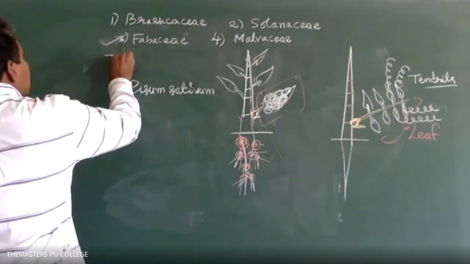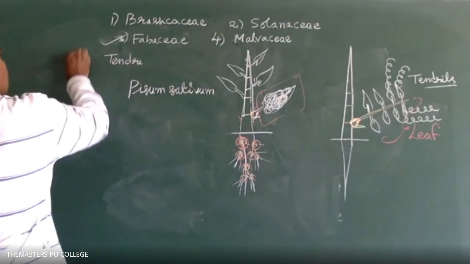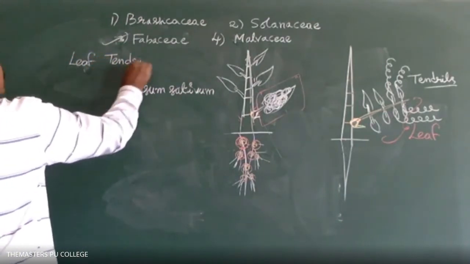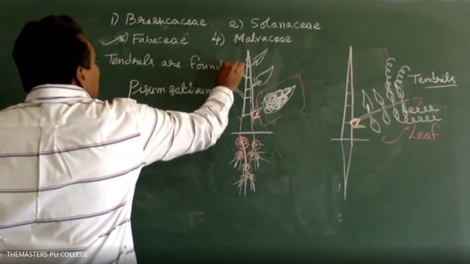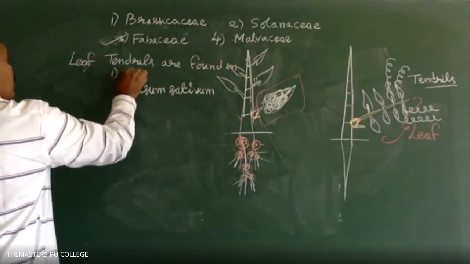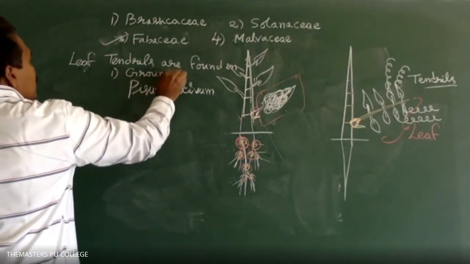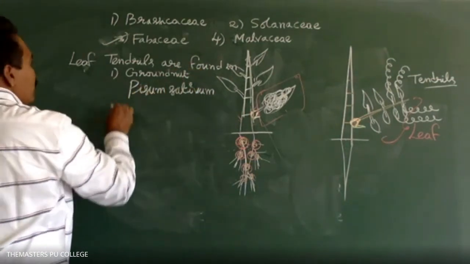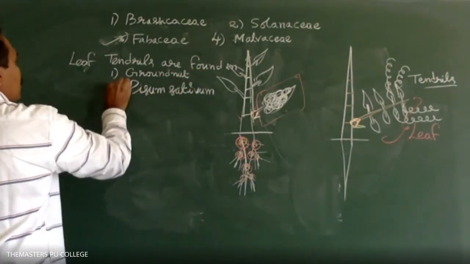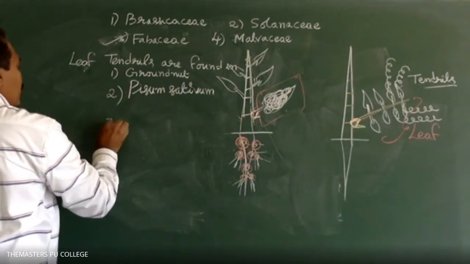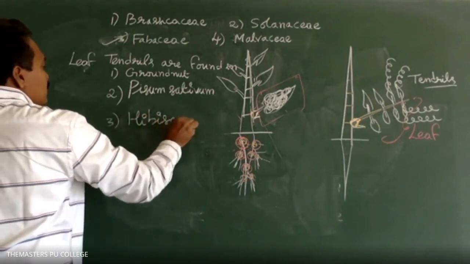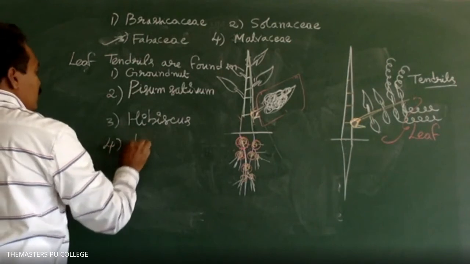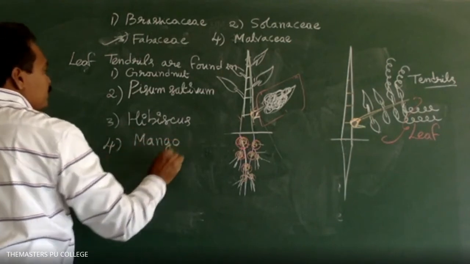So leaf tendrils are found in: option 1, groundnut plant. Option 2, Pisum sativum. Option 3, hibiscus. Option 4, mango plant. Option 2, Pisum sativum. Very good. Option 2, Pisum.